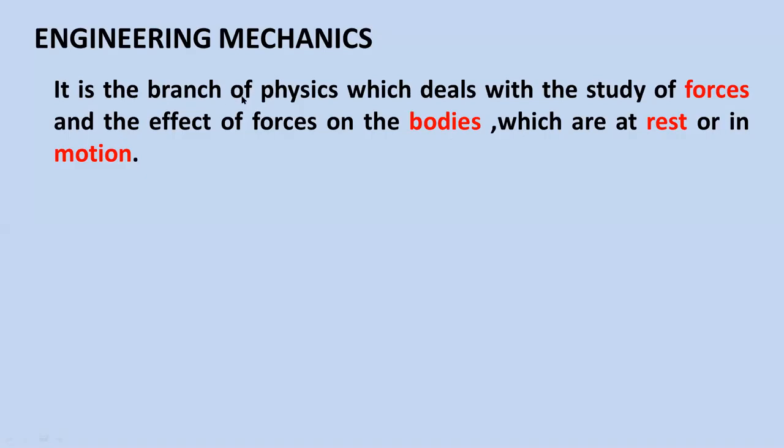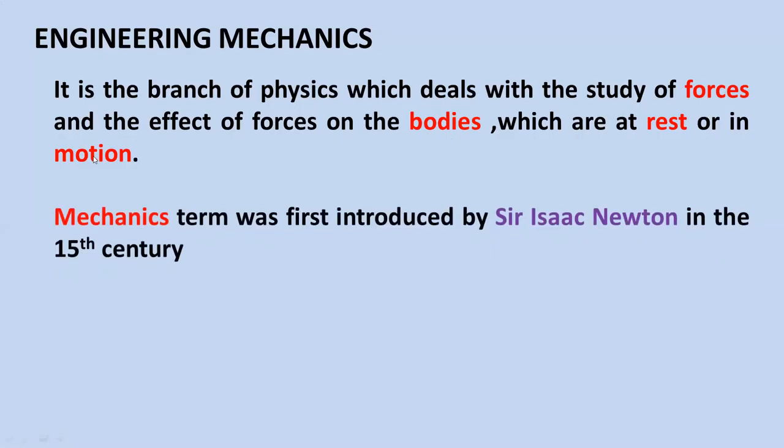Engineering mechanics is the branch of physics or physical science which deals with the study of forces and the effect of the forces on bodies which are at rest or in motion. Basically in engineering mechanics, we will be dealing with forces and their effect on bodies. Forces can cause the motion of an object, so we will study the motion. We will determine some motion parameters, that is velocity, displacement, acceleration. This study is called engineering mechanics.